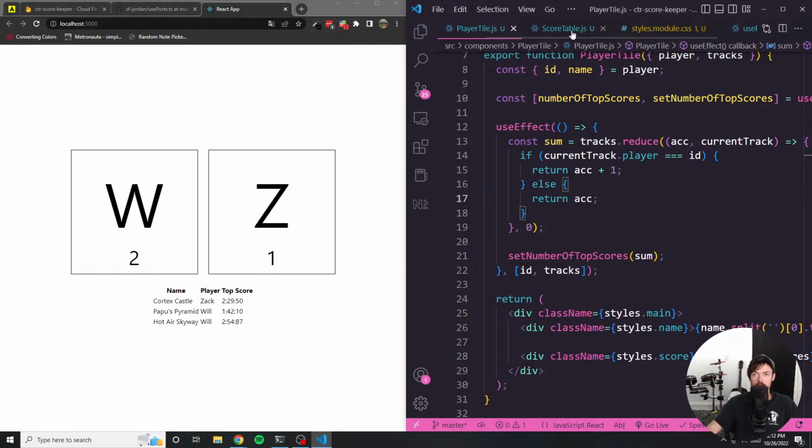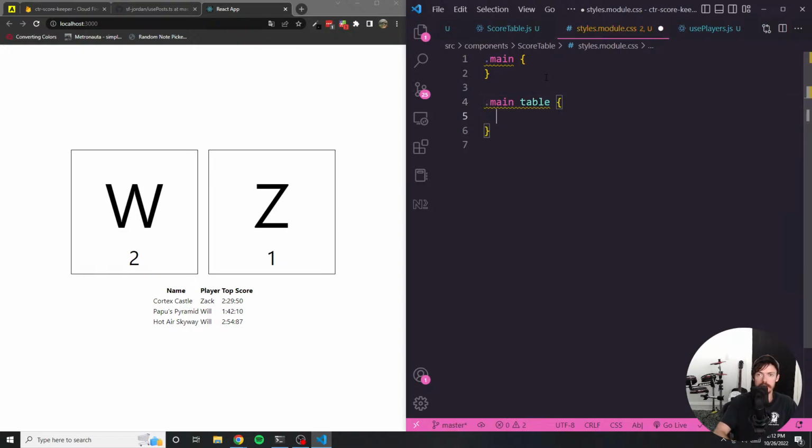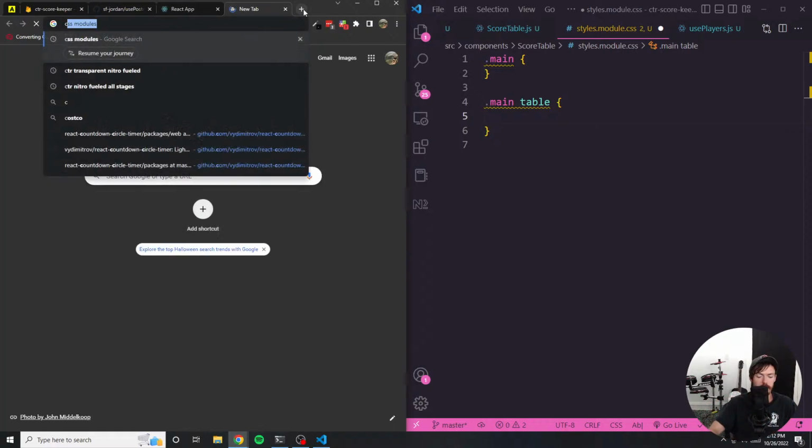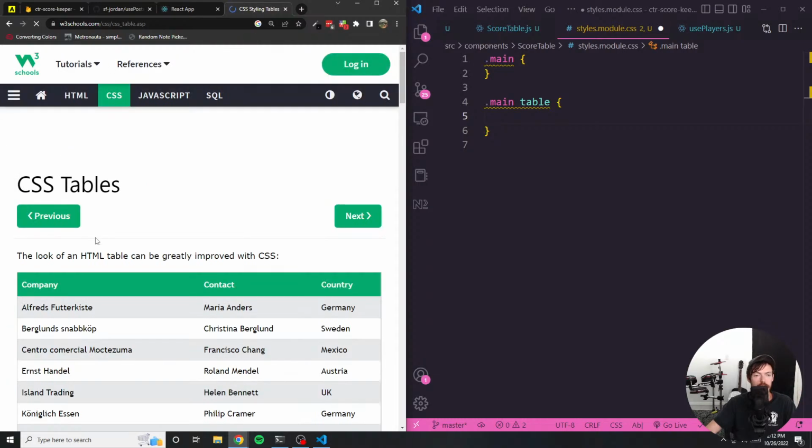Then inside of the score table, let's grab the table inside of main and see if we can style. One thing that I like to do, because I'm not much of a designer, honestly. I know how to do CSS and I know how to design, but I'm not good at creating a good design. I like to go to CSS tables and just find one that looks good.